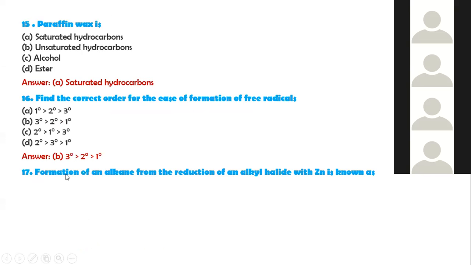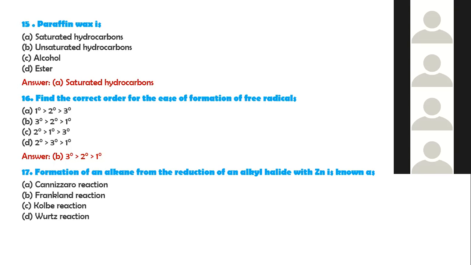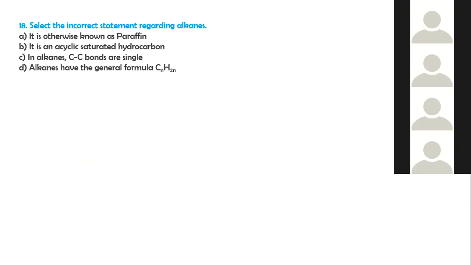Then formation of an alkane from reduction of an alkyl halide with zinc is known as Cannizzaro reaction, Frankland reaction, then Kolbe's. Frankland reaction.